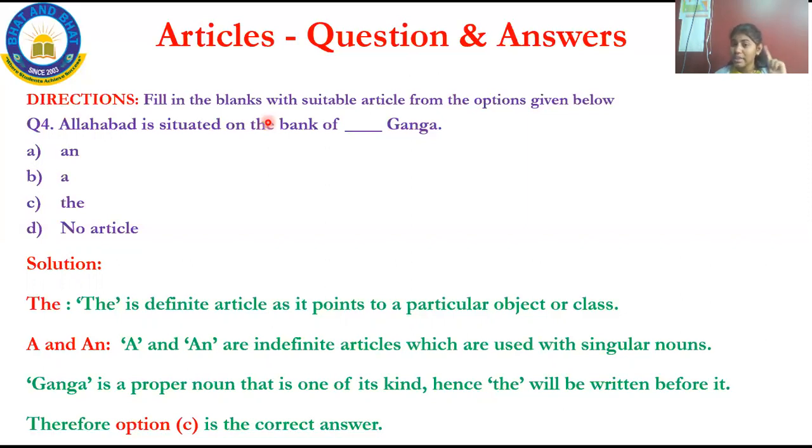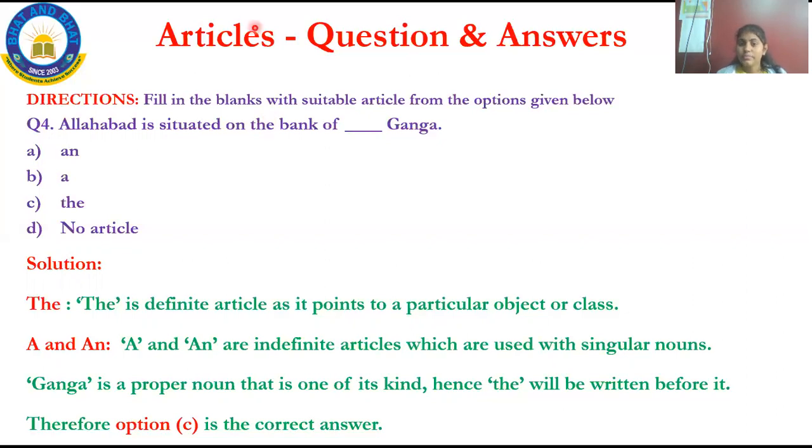Here Ganga is a river, so the should be placed there. Do you get the difference? Now why should I not go with an or a? Because you have to use your brain to decide where to use the article. And the fifth is that it is used before cups, trophies, etc.